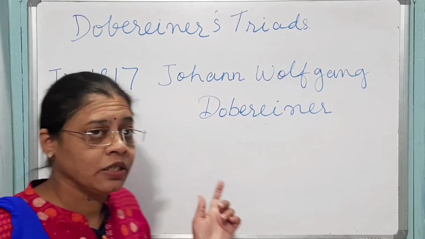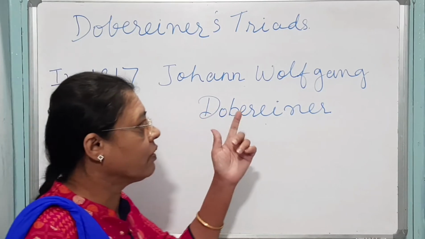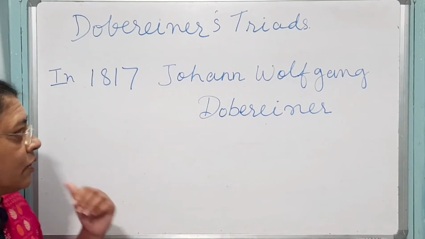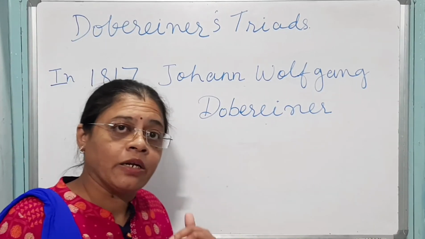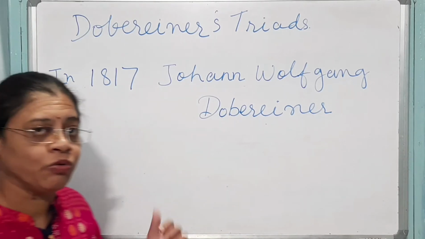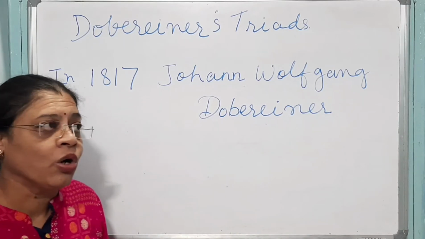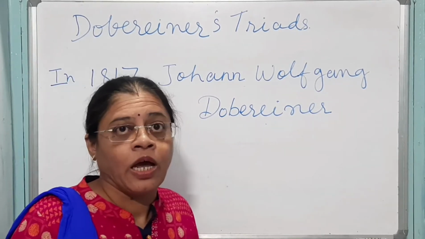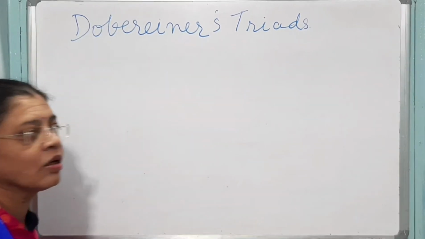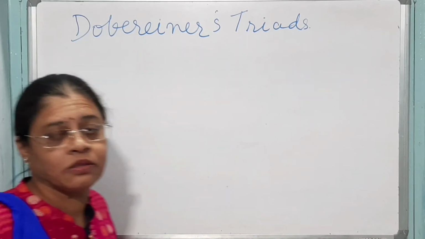So it was in the year 1817 that Johann Wolfgang Dobereiner first attempted to classify the elements known at his time. There were very few elements known during his time, so he tried to classify these elements. He followed a principle, and that principle is known as Dobereiner's Triads. So let's discuss what Dobereiner's Triads are.